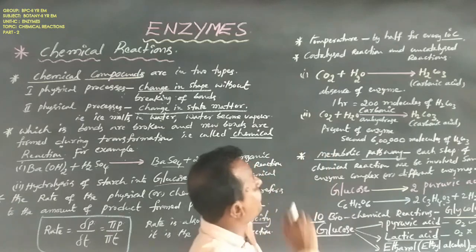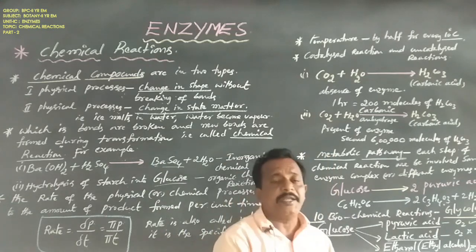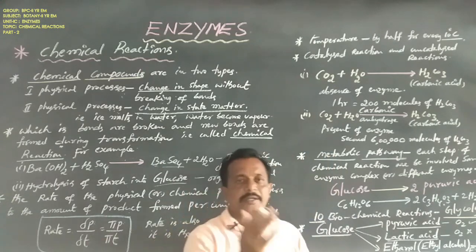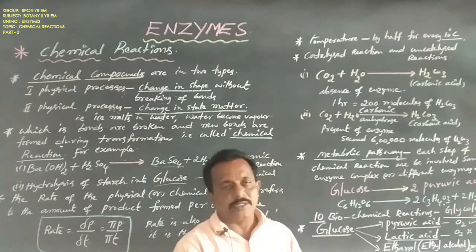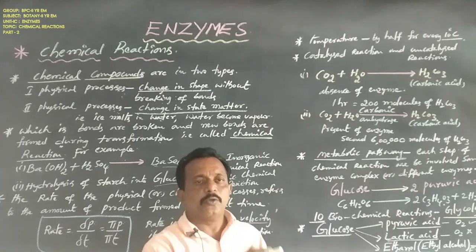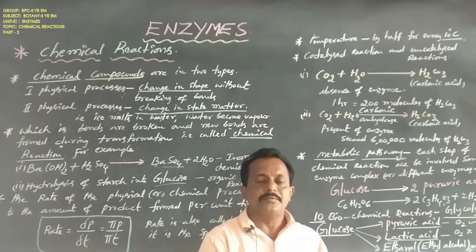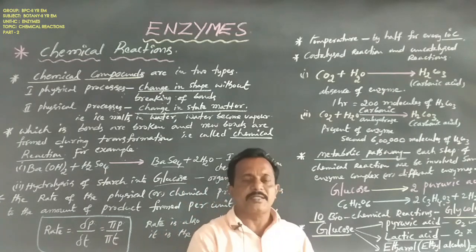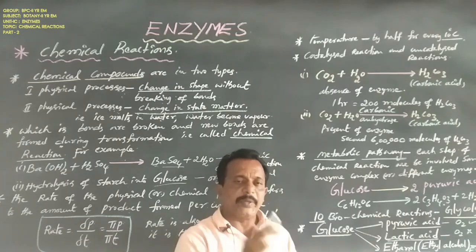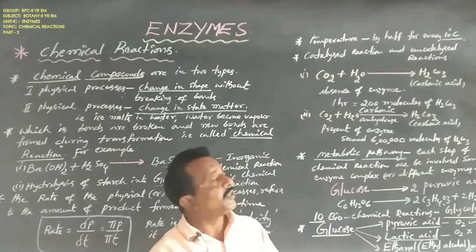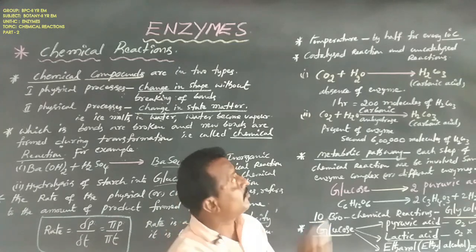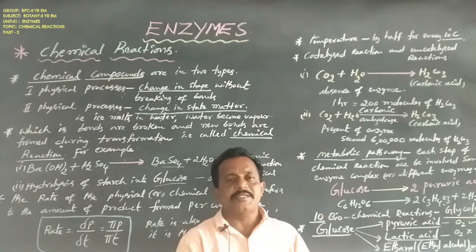So the rate is always affected by half for every 10 degrees centigrade.